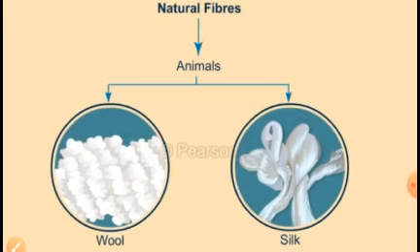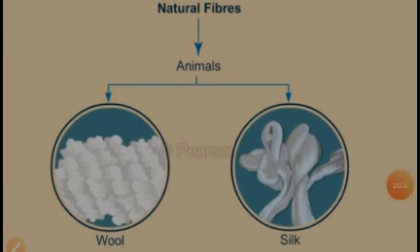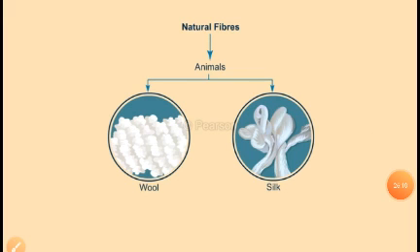So children, this is the natural fiber which is obtained from animals. Do you know children, from which place people for the first time started making silk thread from the cocoon of the silkworm? This is China.